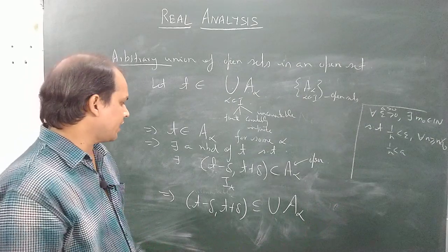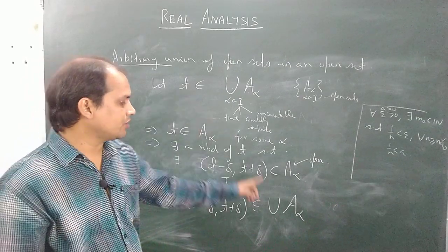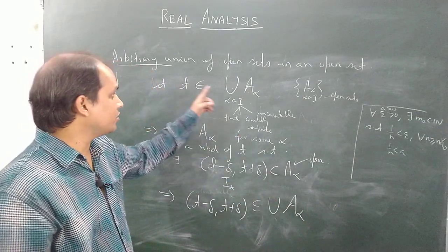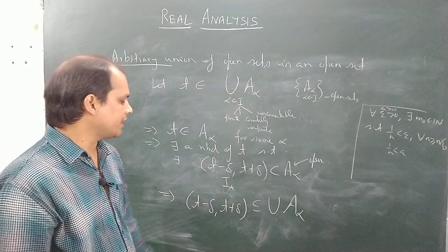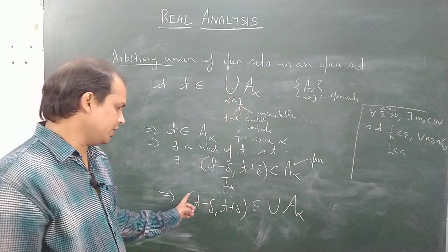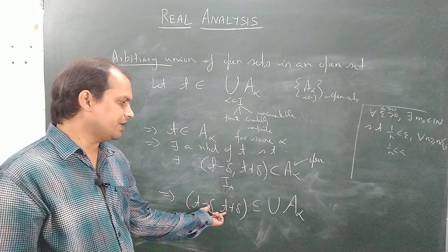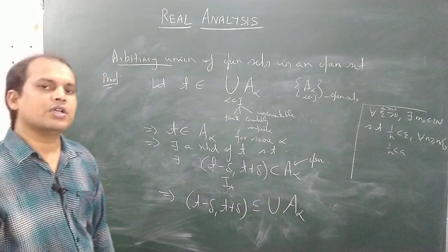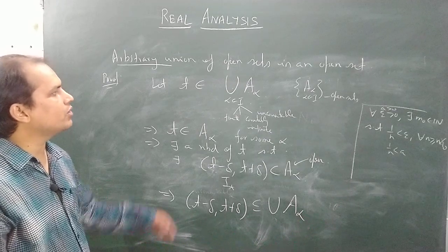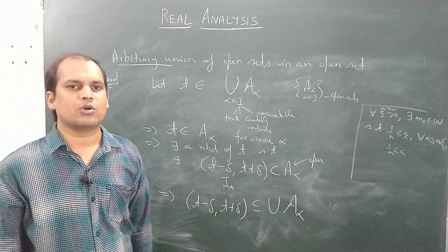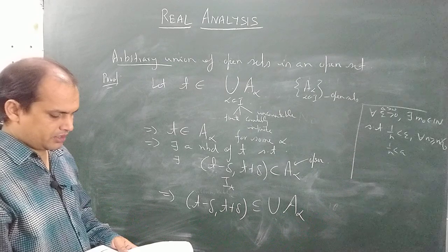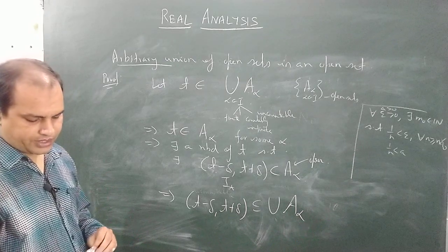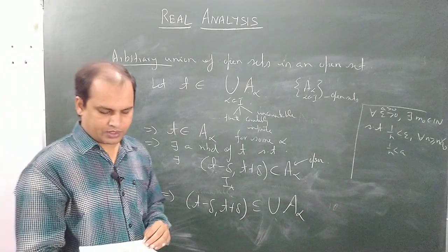This means that since t belonging to the union is arbitrary, around each t we are able to construct at least one interval which lies inside the union of A alpha. So this is the reason why an arbitrary union of open sets is always an open set. And there are several examples. In the next lecture I will prove that.